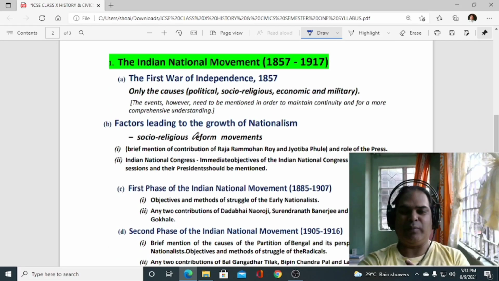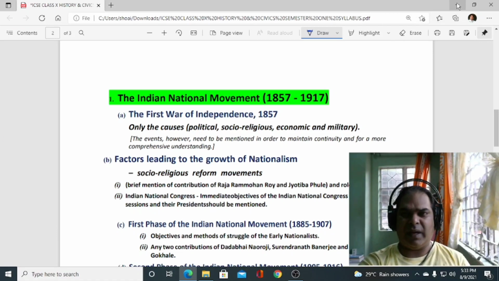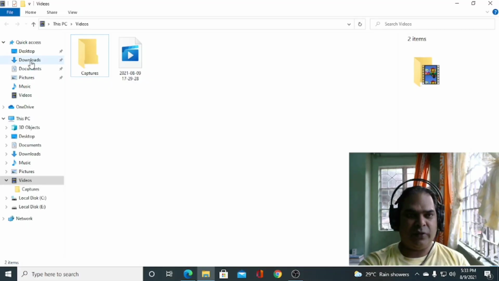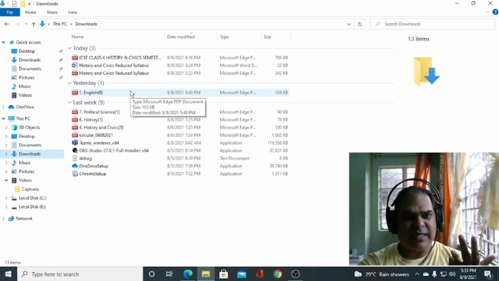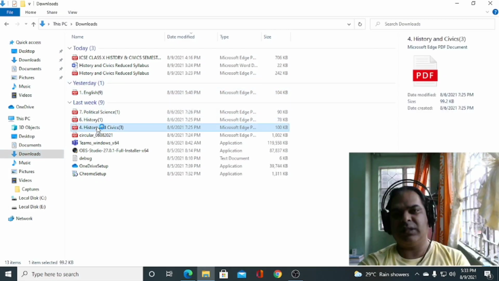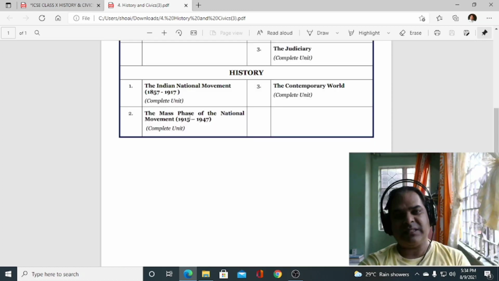In history, we have to prepare 2 units. When we went across the bifurcated syllabus for history, students got confused. Only two chapters we have to prepare, so students were very much relaxed. You can see here: the Indian national movement and the mass phase of the national movement.